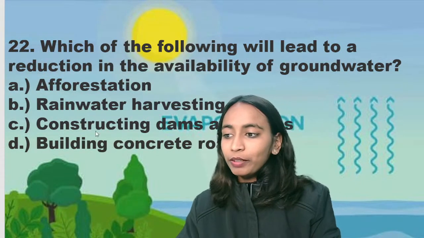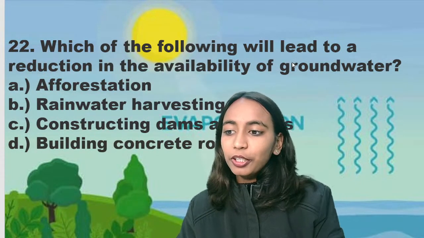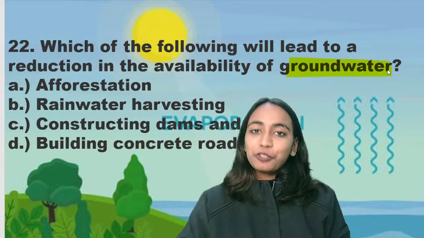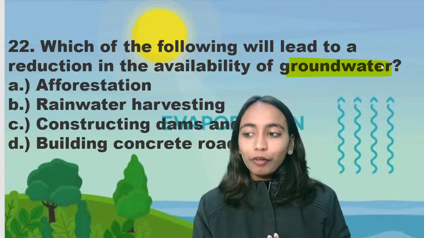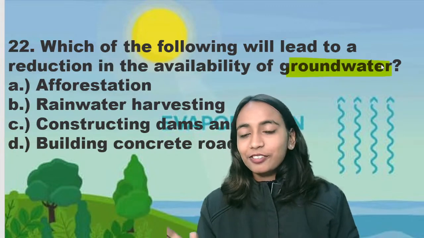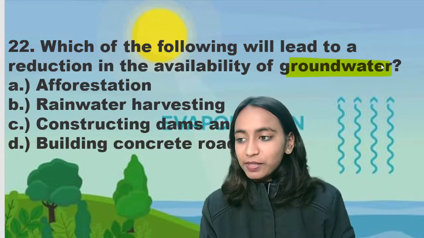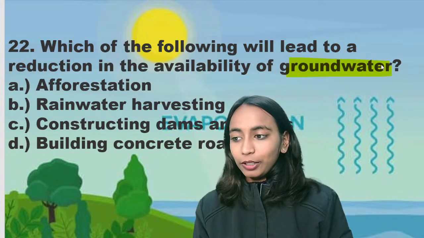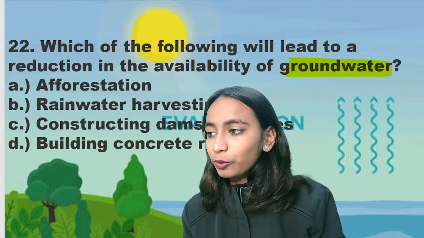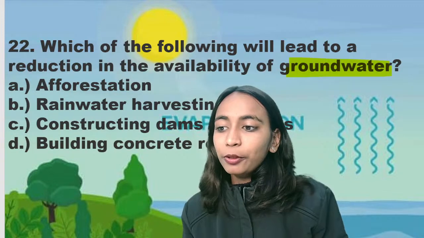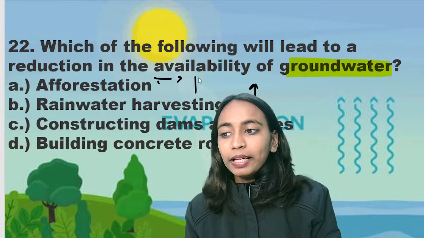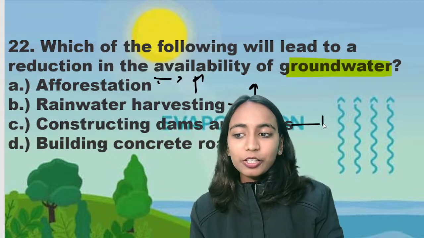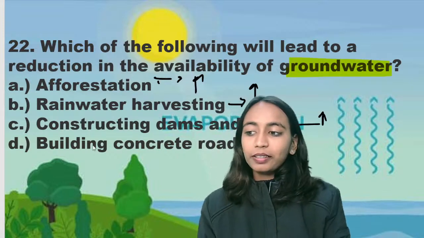Next is question number 22. Which of the following will lead to reduction in the availability of groundwater? Afforestation, rainwater harvesting, construction of dams and lakes, building concrete roads. Rainwater harvesting will lead to increase in groundwater. Afforestation will also lead to increase in groundwater. Construction of dams and lakes also leads to increase in groundwater.